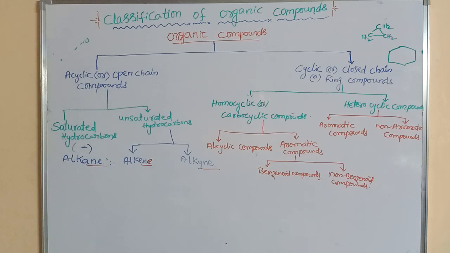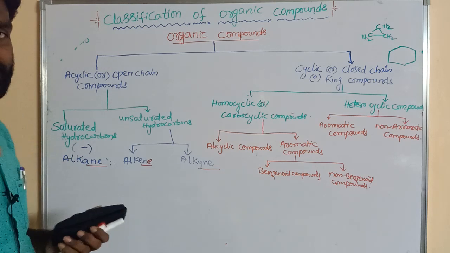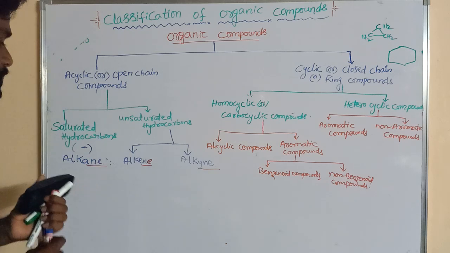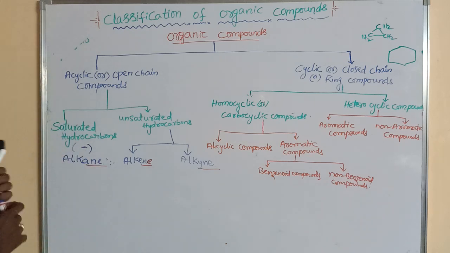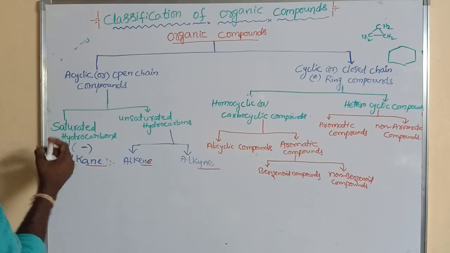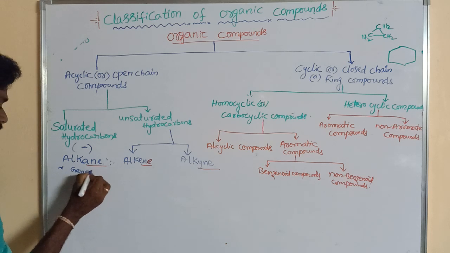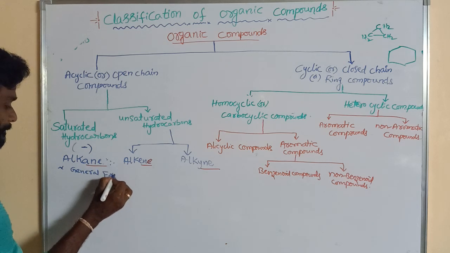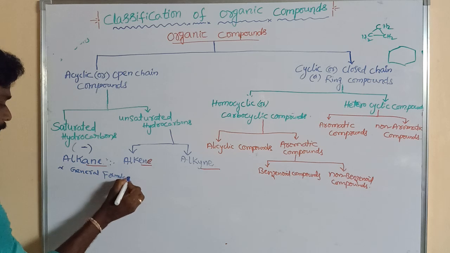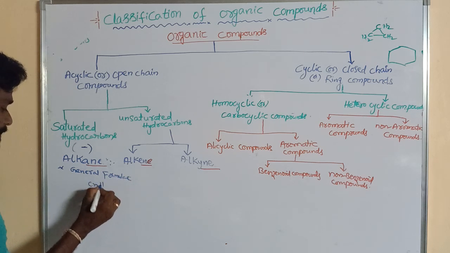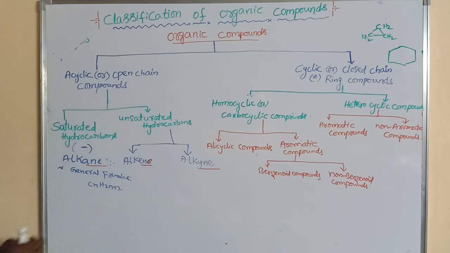Saturated hydrocarbons contain only single bonds, or sigma bonds. Their general formula is CnH2n+2.